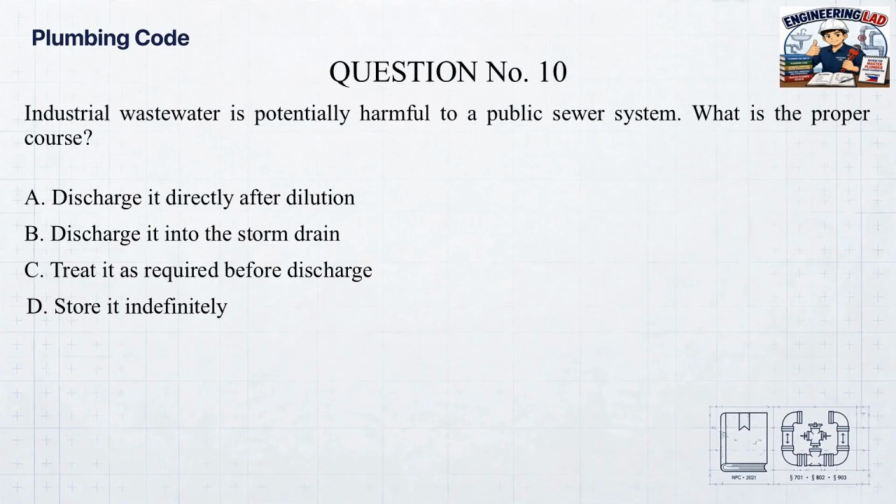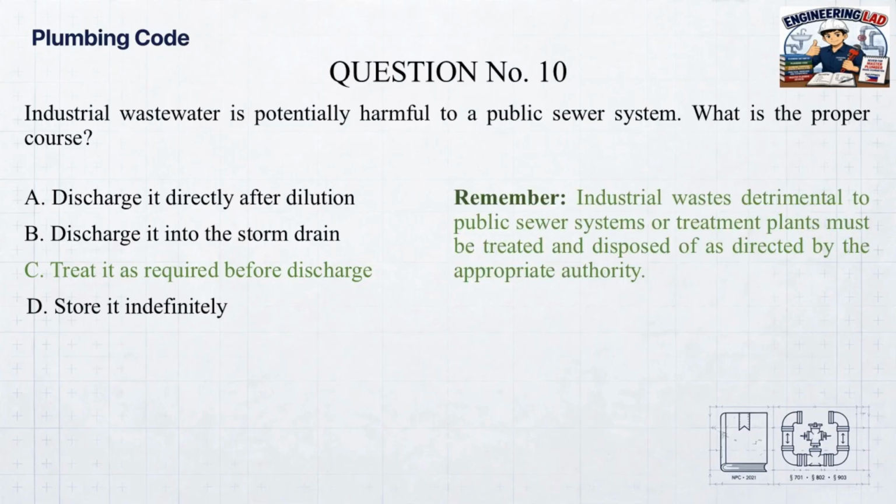Correct answer. C. Treat it as required before discharge. Remember, industrial waste detrimental to public sewer systems or treatment plants must be treated and disposed of as directed by the appropriate authority.